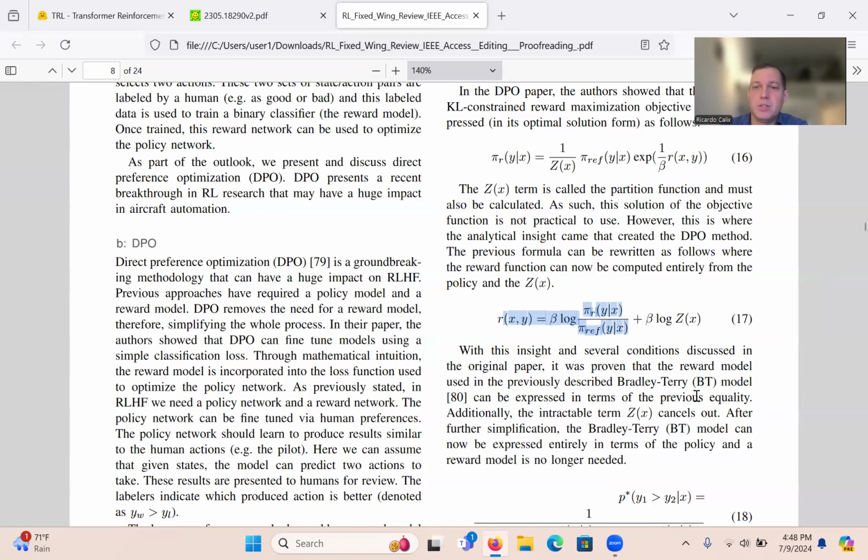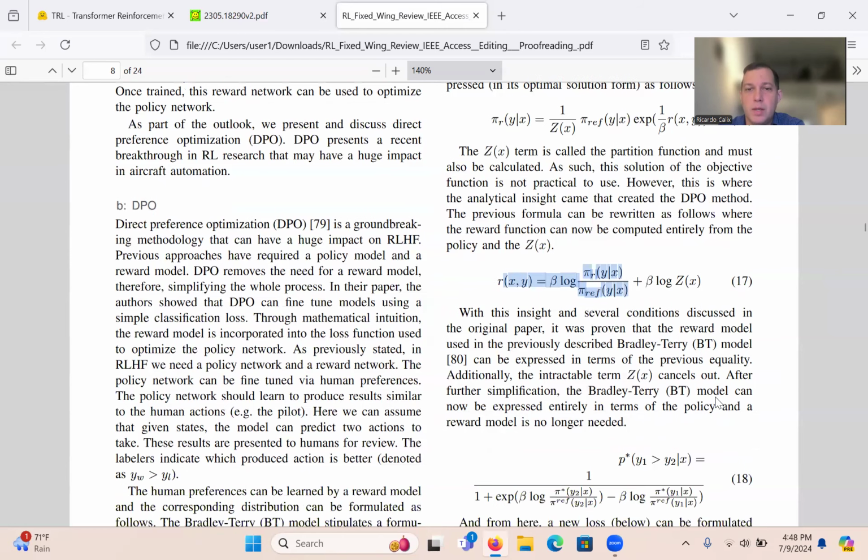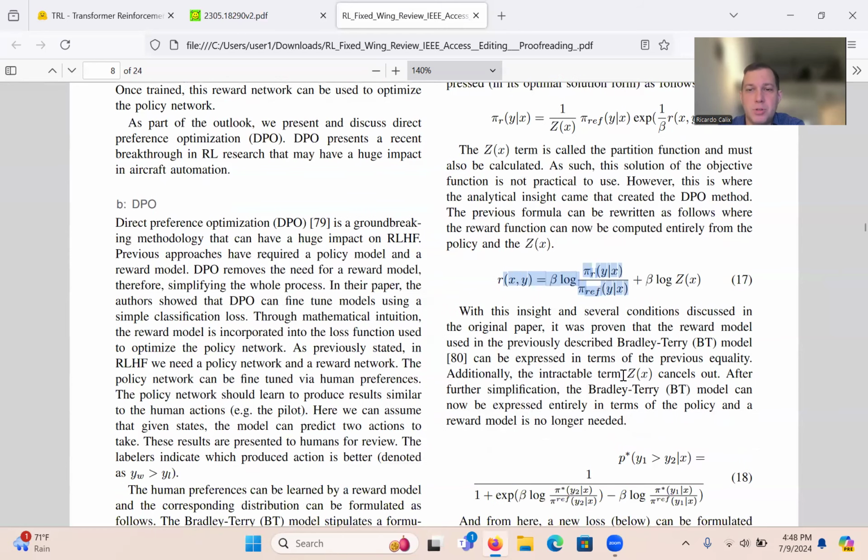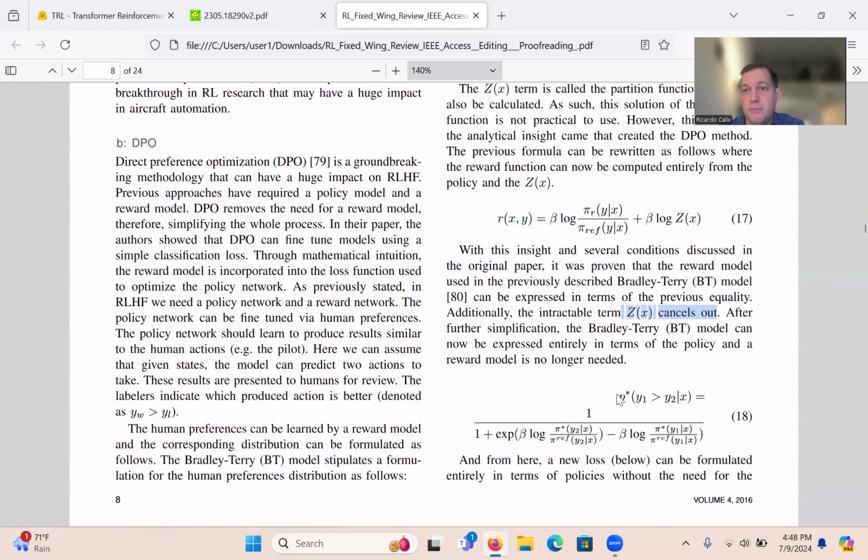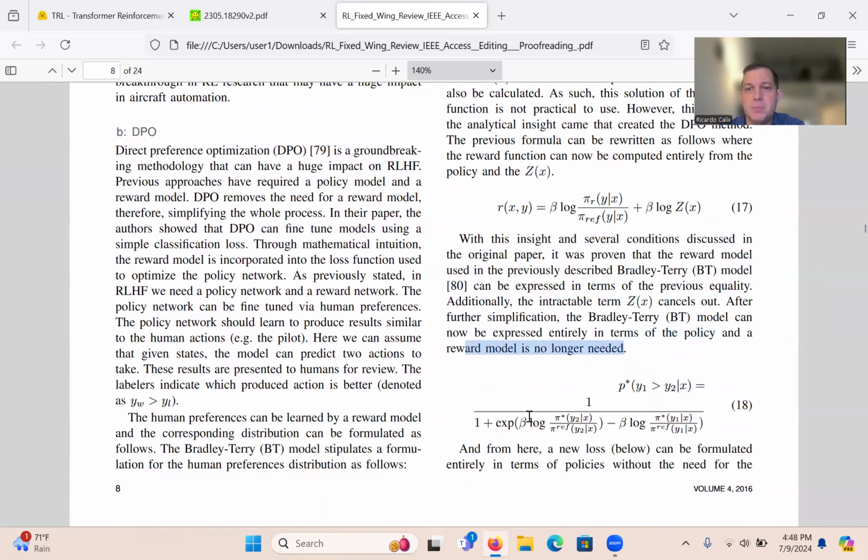Additionally, the intractable term CX cancels out, which is very good. After further simplification, the Bradley-Terry model can now be expressed entirely in terms of a policy, and a reward model is no longer needed. That's the beauty of it.